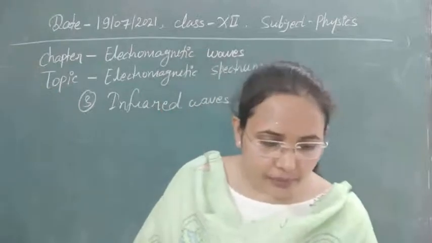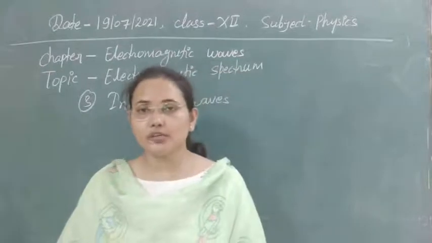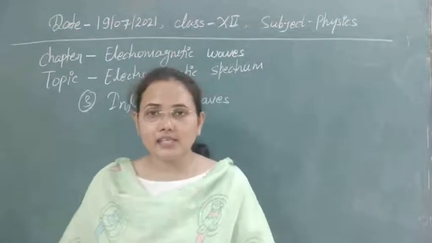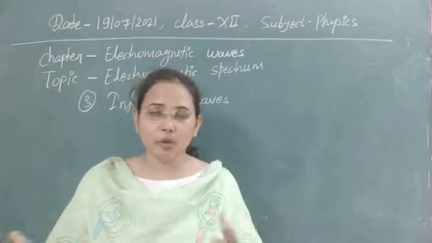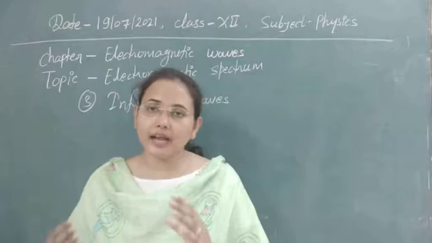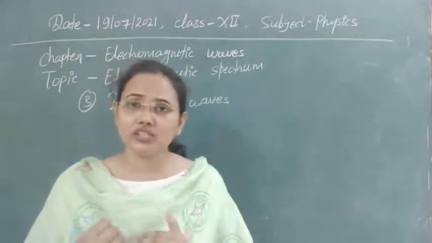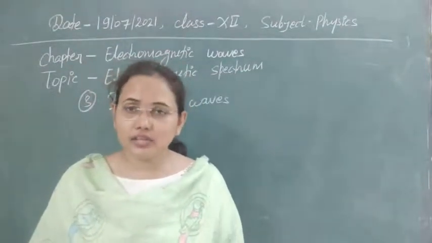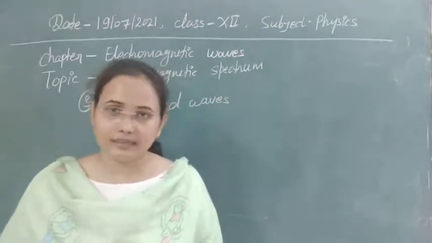radiations. These are produced from heat radiating bodies or molecules. Whenever molecules or bodies get heated, like I'm telling you just now, from the sun's radiation, the earth's surface, or the bodies present on earth, they get heated, and at night, as they radiate back their heating energy, that radiation is called infrared radiation. So you can say that all hot bodies are the source of the production of infrared radiations.